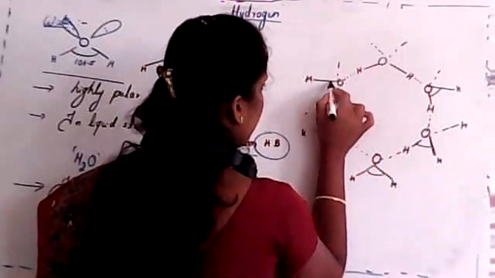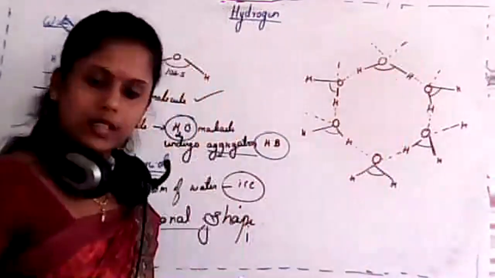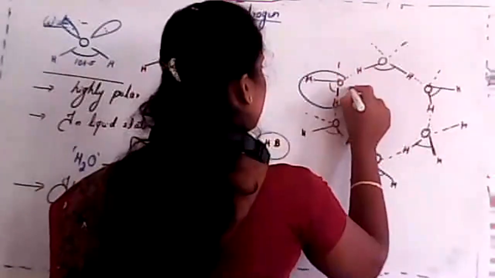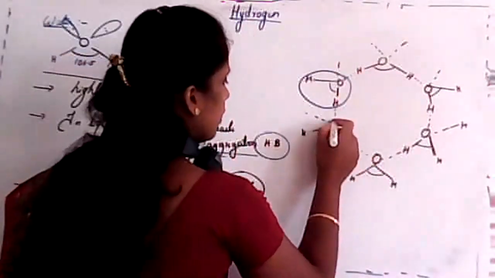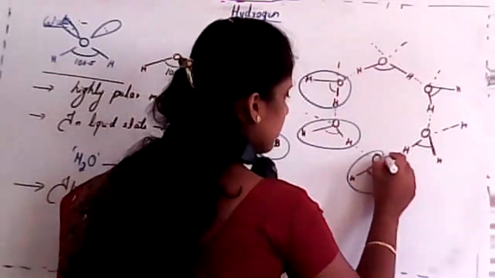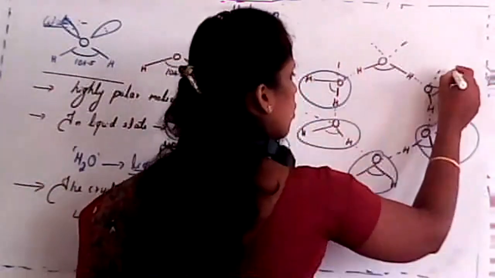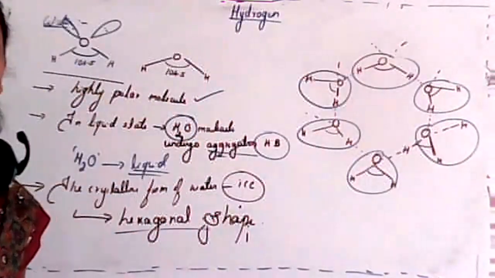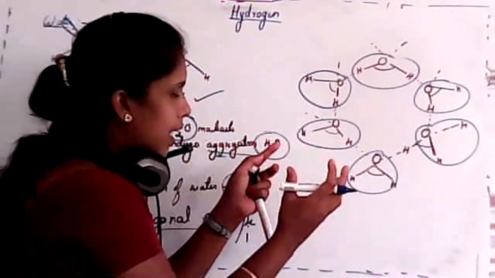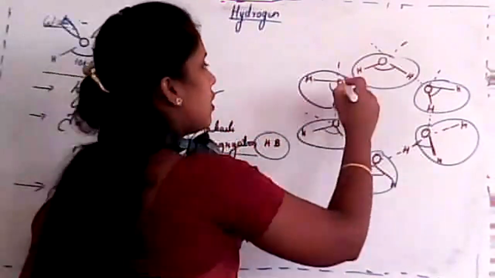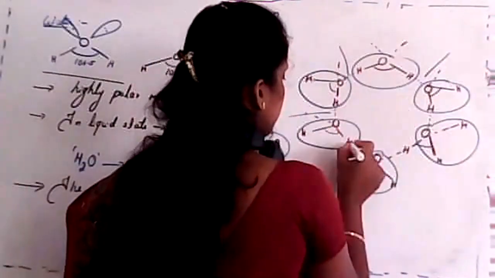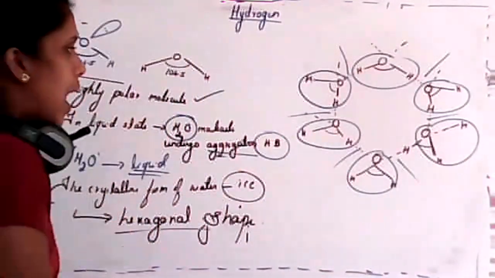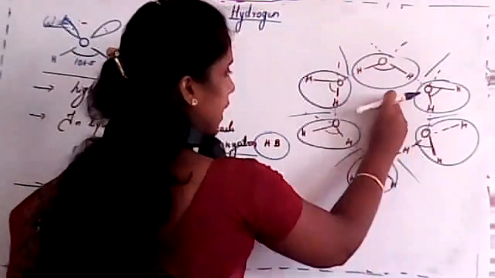See, these all have a bent structure, isn't it? See, student, in this case, this is one water molecule, this is another water molecule, and this one is another water molecule, and this one, and this one, and so there are 6 water molecules which were interbonded with this bond, the hydrogen bond. See, so these all are nothing but your hydrogen bonds. Clear, student? And this portion is empty.